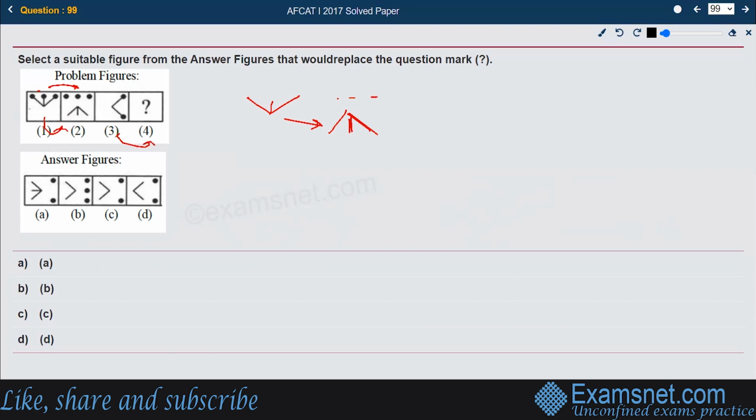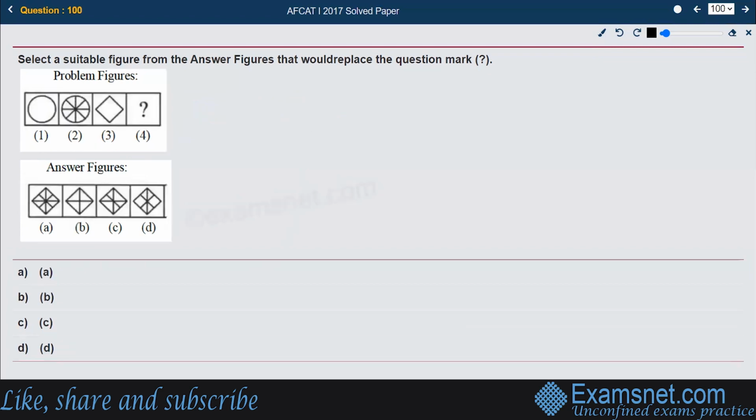The dots should remain at their positions, and the lines should be inverted to face the opposite side. These two lines should be facing like this. So this should be the matching figure, and that is available in option number C, and that is right. Okay, let us see the next one.